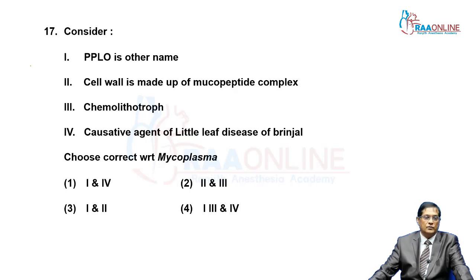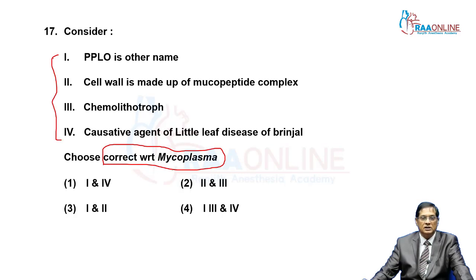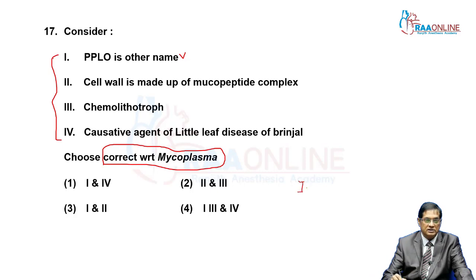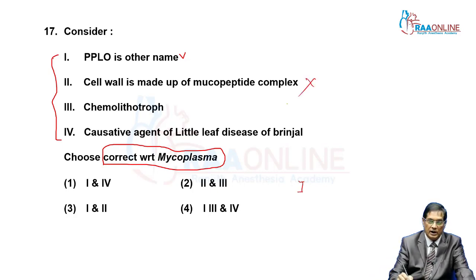Consider these 4 points given, and we have to choose the correct ones for Mycoplasma. This question says in the above points we have to select the correct options. First, PPLO, right. So 1 is correct. Then second, cell wall is made up of... Cell wall is not found in Mycoplasma. Mycoplasma is without a cell wall.